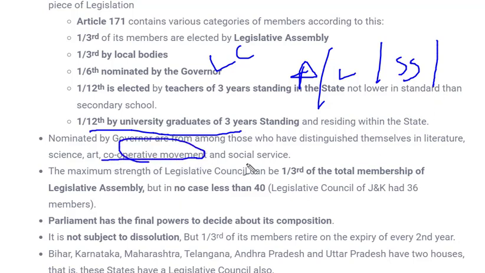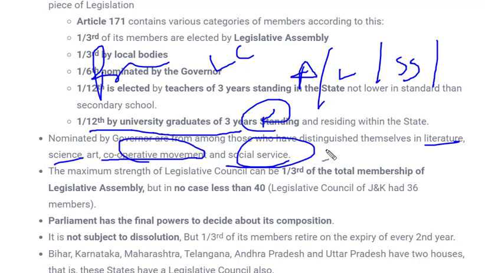In case of Rajya Sabha, members were nominated from literature, science and social services. These were the categories. The 12 members in Rajya Sabha were nominated by the president. But in case of the legislative council, the categories are art, science, literature, social service and the cooperative movement. These are the categories from where the members are nominated.